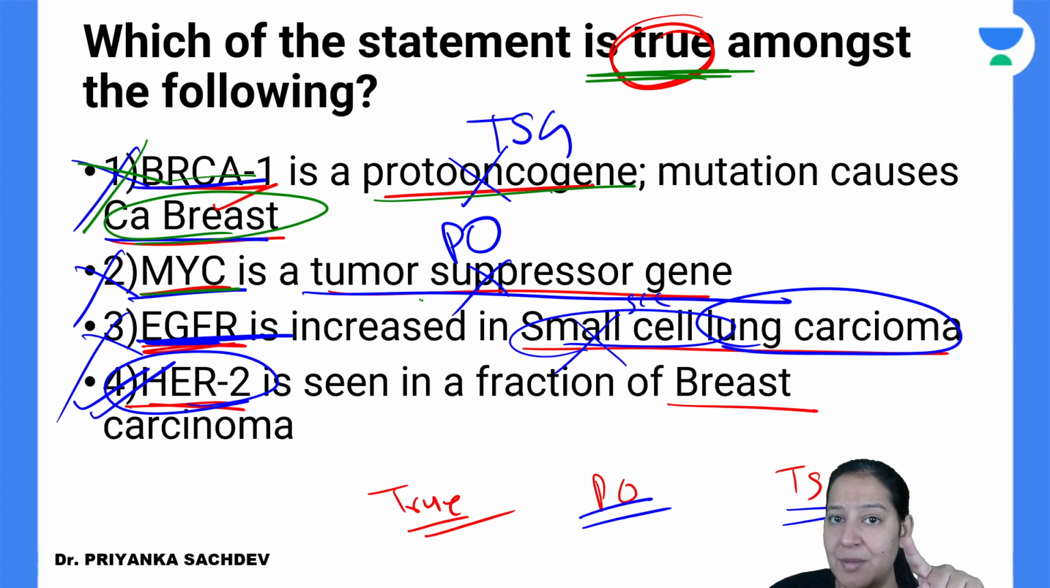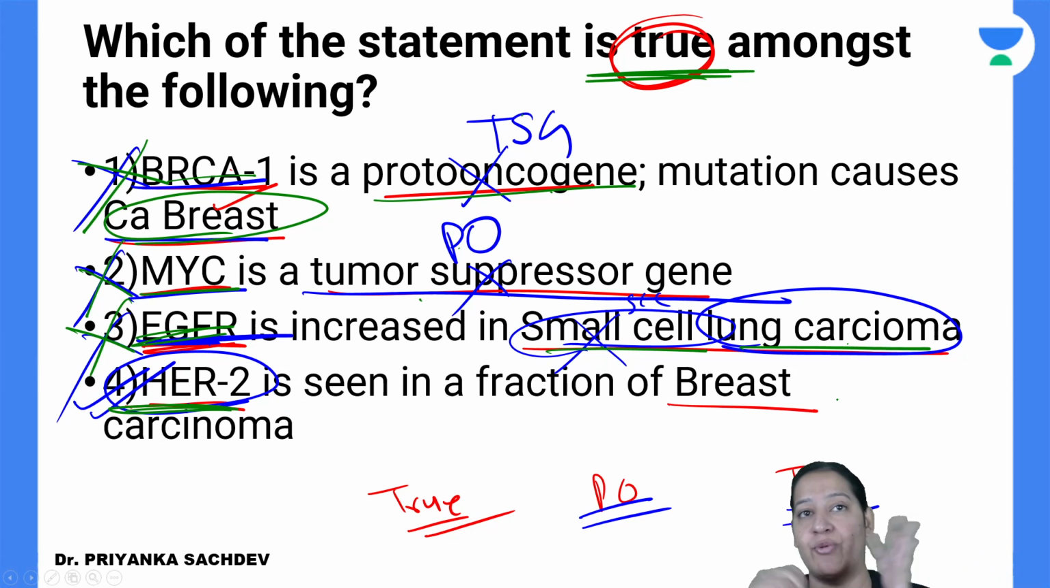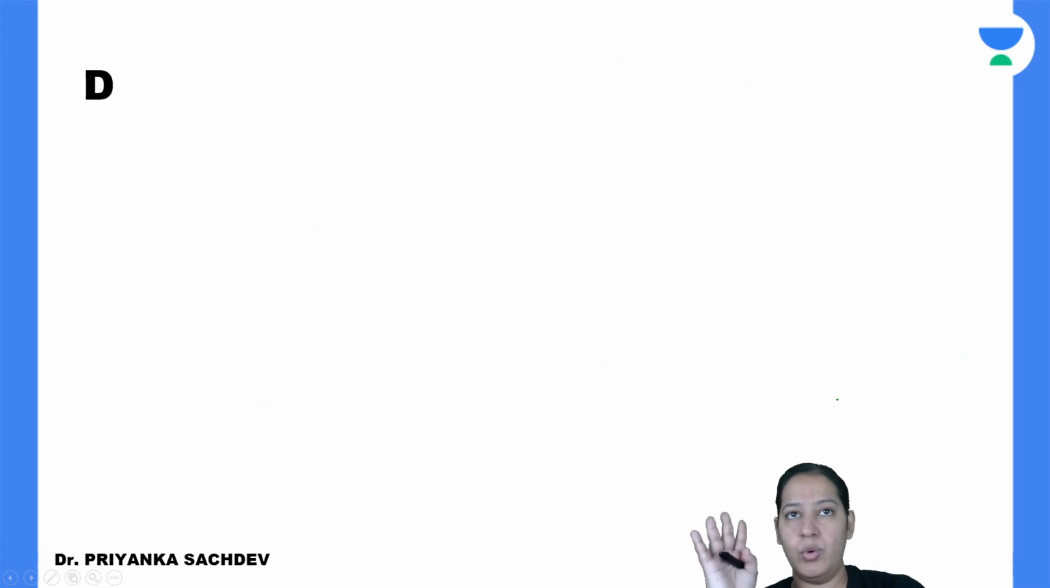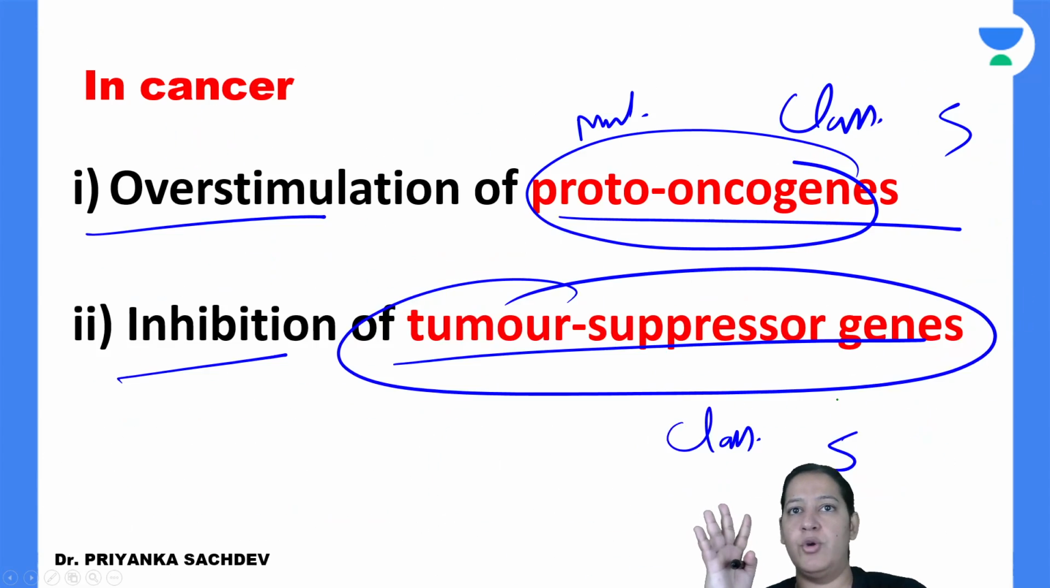MYC gene is a tumor suppressor gene? No, the three types of MYC, C-MYC, L-MYC, N-MYC, are proto-oncogenes. So this option is also wrong. EGFR mutation leads to small cell lung cancer? No, it leads to lung cancer, partially right, but not small cell, it is squamous cell carcinoma of the lung. And L-MYC leads to small cell carcinoma of the lung. So this option is also wrong. But HER2 mutation leads to breast cancer. This option is right. So based on the classification, you can make it out.